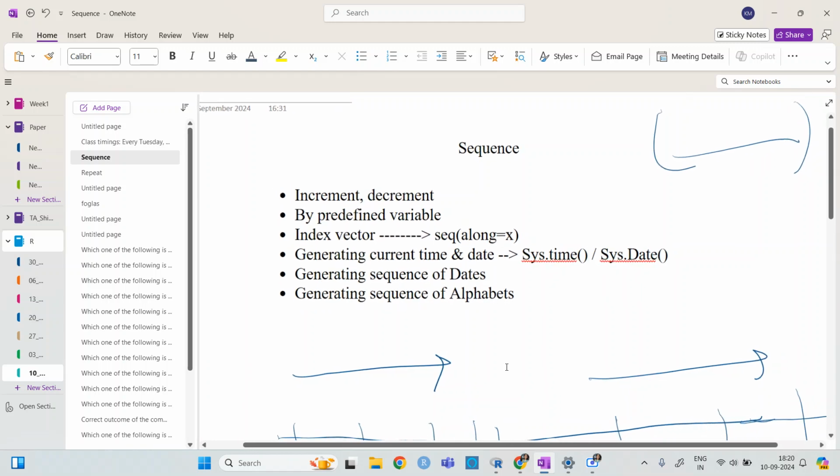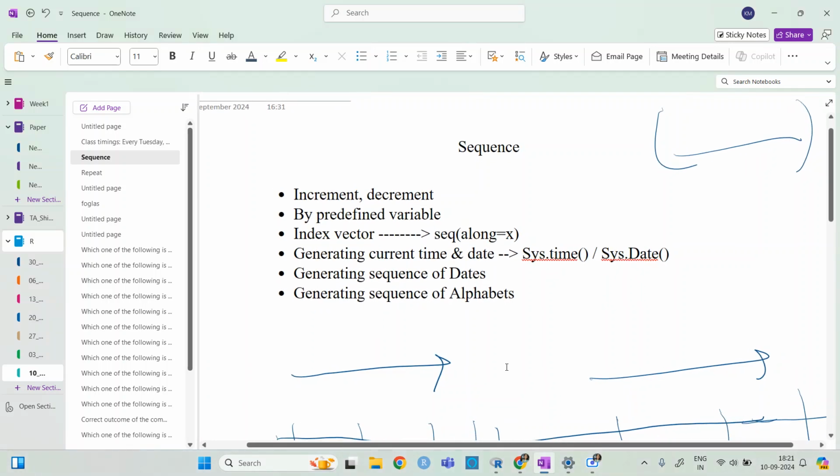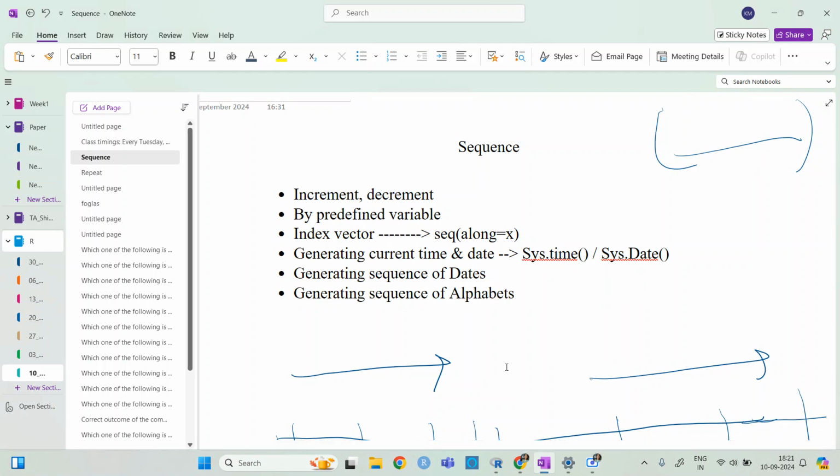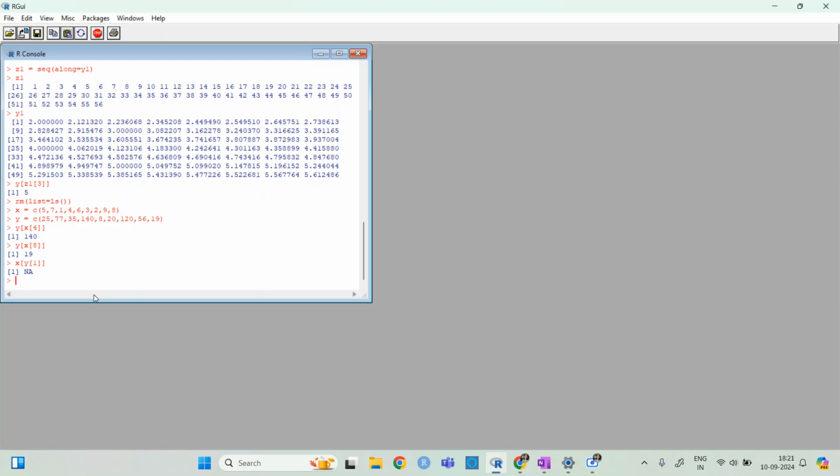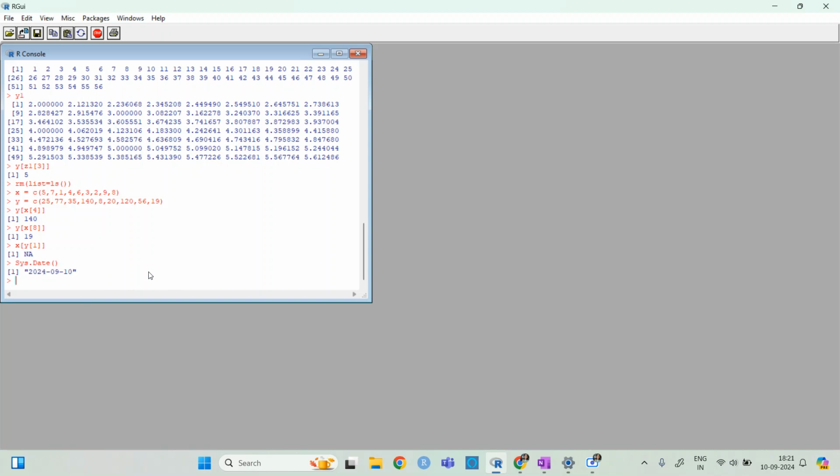The next one is that by the system we can generate the time and date. If I just want the date of my system, then all I need to write is Sys.Date and then this.